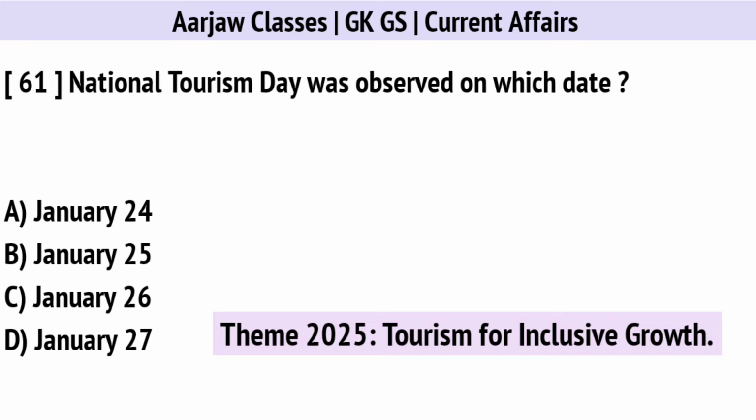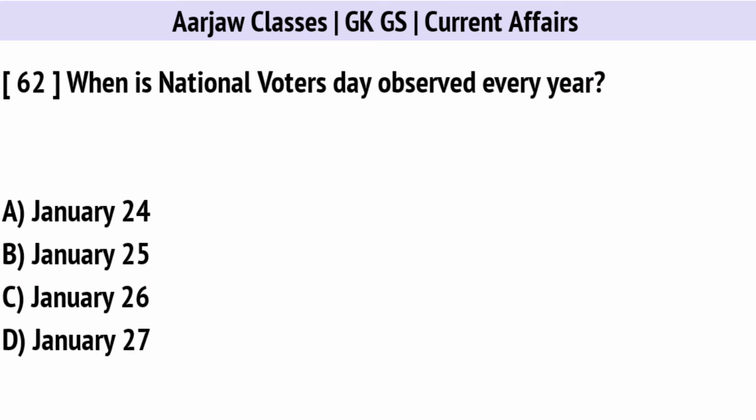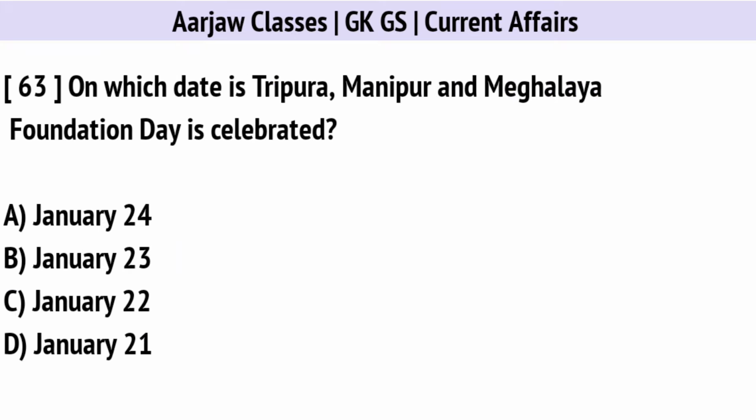National Tourism Day was observed on which date? Correct option is B, on 25th January. When is National Voters Day observed every year? Correct option is B, on 25th January. On which date is Tripura, Manipur and Meghalaya Foundation Day celebrated? Correct option is D, on 21st January.